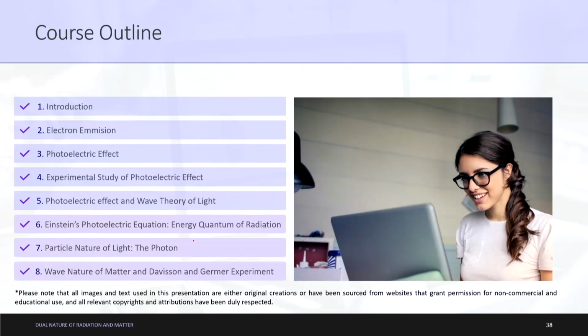Let's begin our discussion. Right now we are on the 7th part, the particle nature of light, that is the photon. In the previous discussion we completed the introduction, electron emission, the photoelectric effect, the experimental study of the photoelectric effect and the wave theory of light, and we finished with Einstein's photoelectric equation, that is the energy quantum of radiation. So let's start with the particle nature of light, that is the photon.